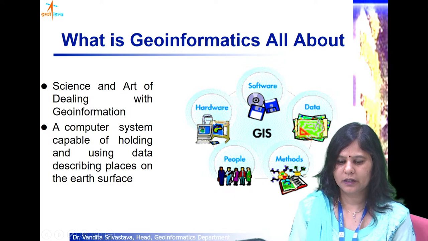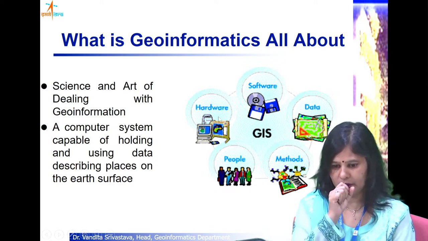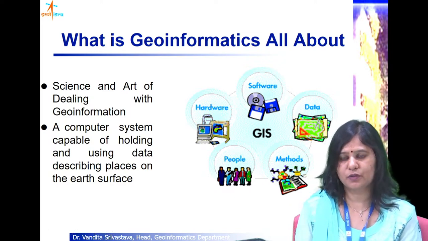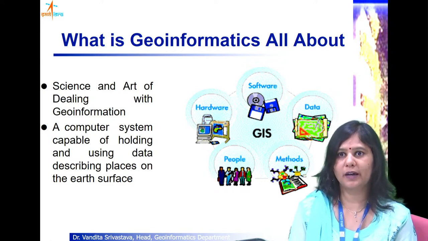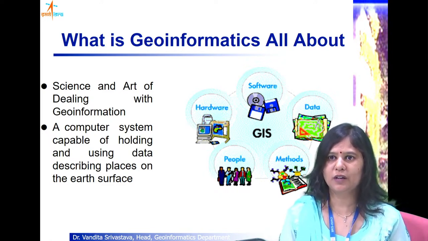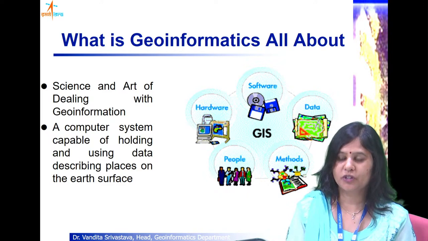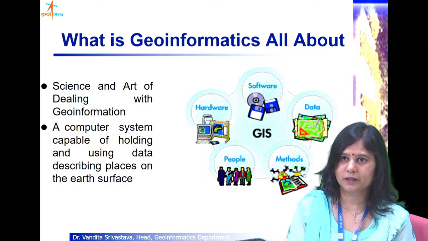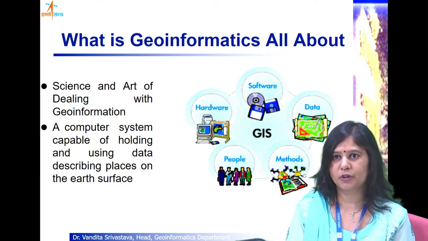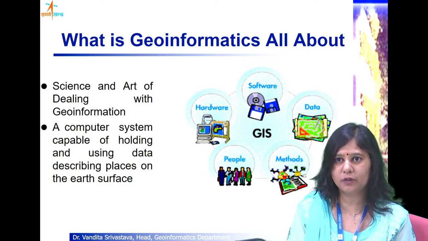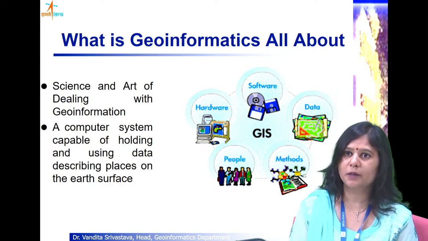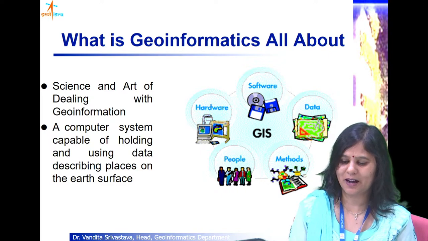What does it mean? We require hardware to make a GIS work, because we need some way of processing. For that we require a CPU, computer processing unit, a display unit, a mouse and a keyboard. That is simply the hardware, that is a computer system.